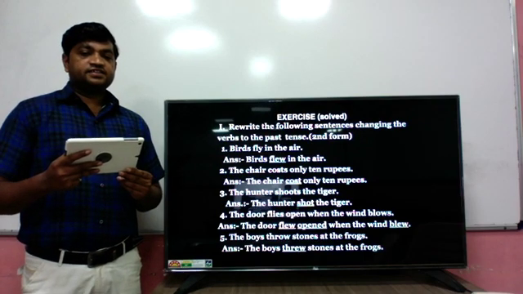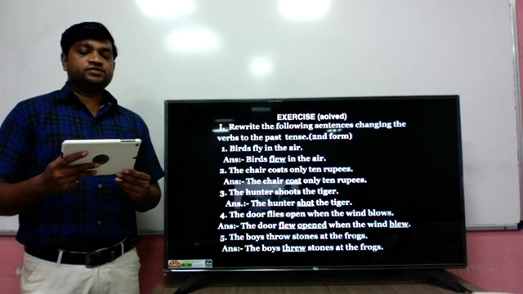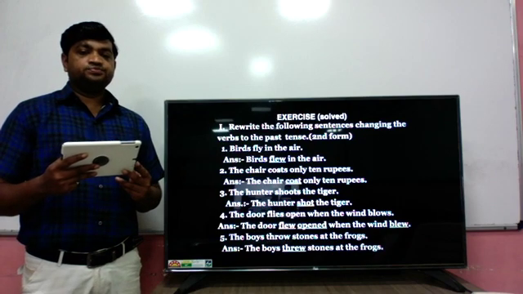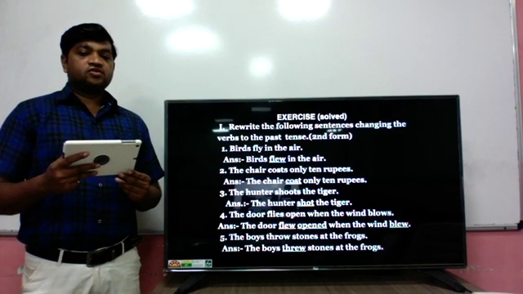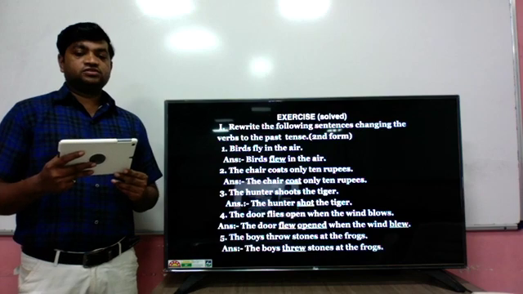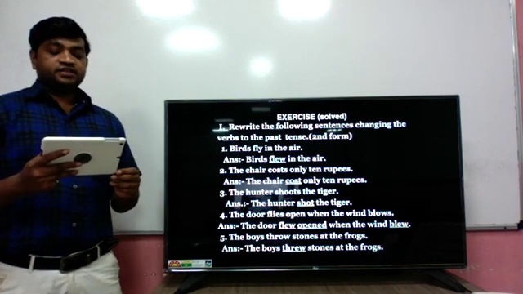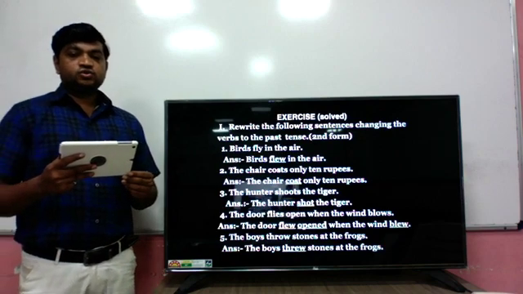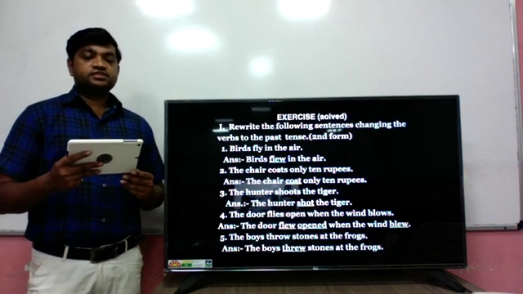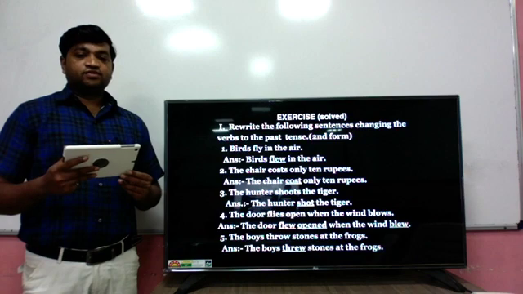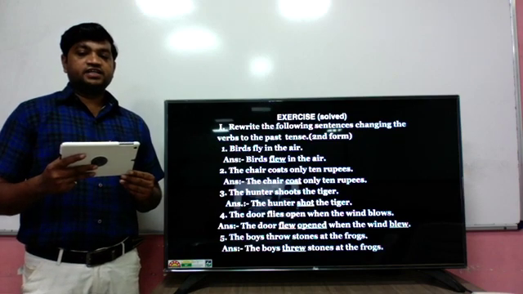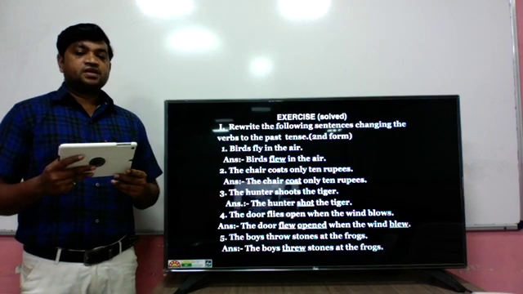Second sentence: the chair cost only 10 rupees. Here cost is the first form. Then the answer: the chair cost only 10 rupees. All three forms of cost are similar. Then the third sentence: the hunter shoots the tiger. Shoots is the present form. The past form or second form of shoot gives: the hunter shot the tiger.